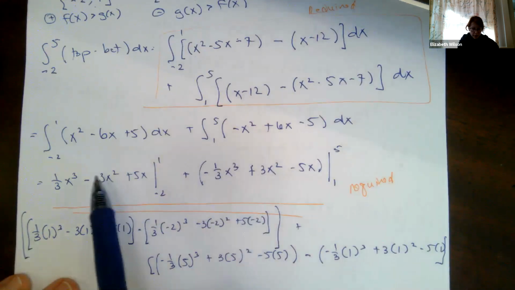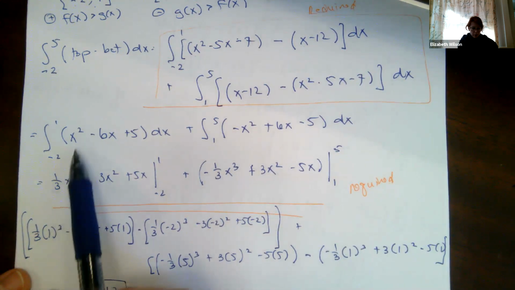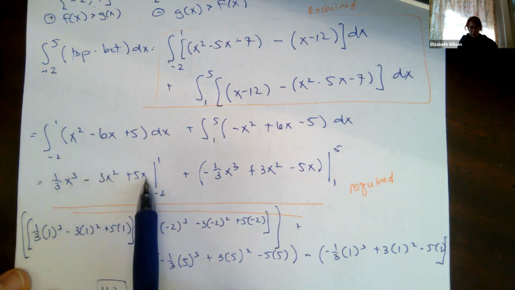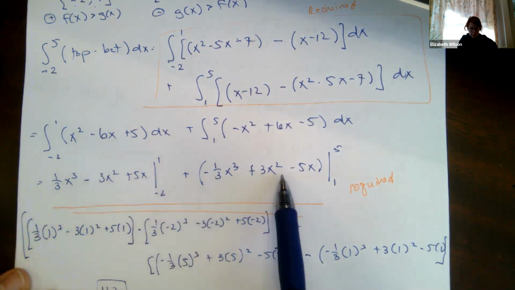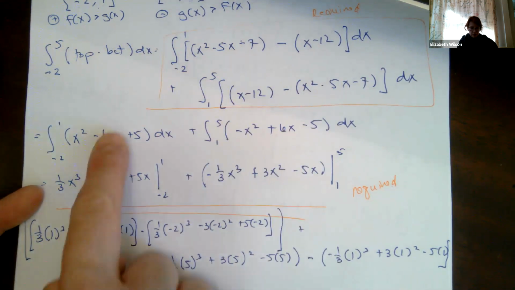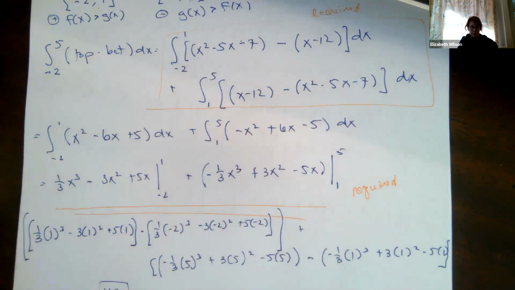So when I integrate it, I'm just doing the power rule, right? The power rule says increase my exponent by 1, divide by the new exponent. It's a polynomial, so I did the power rule on this part right here. You can see that's the antiderivative corresponding to that, and this is the antiderivative corresponding to that one.